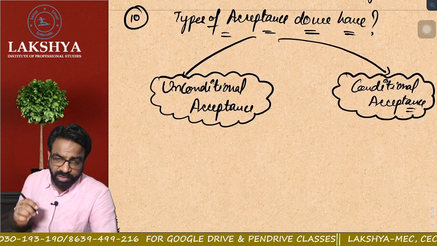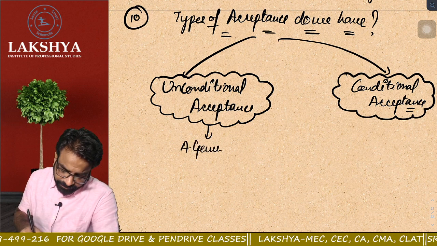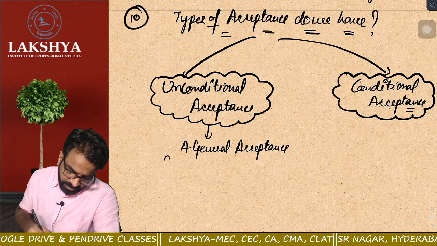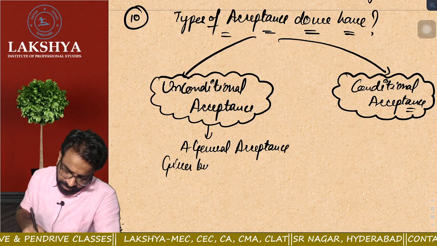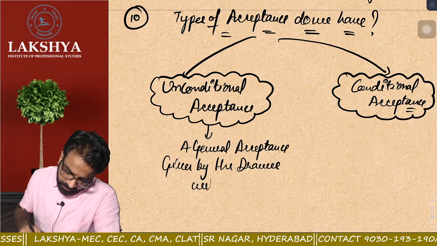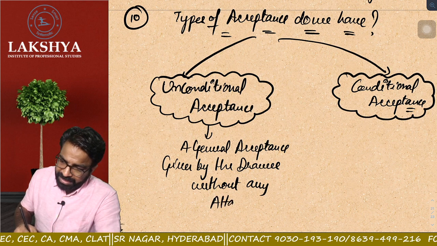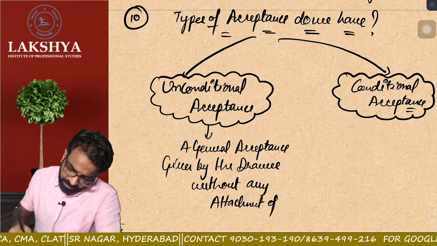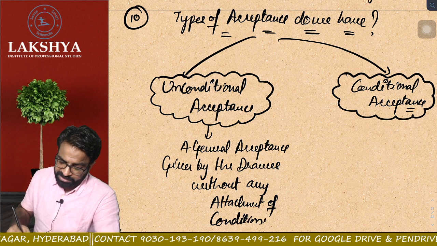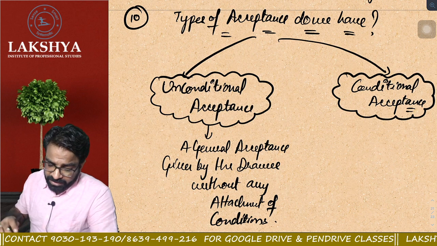First of all, what do you mean by unconditional acceptance? A general acceptance given by the drawee without any attachment of conditions. That is known as unconditional acceptance.